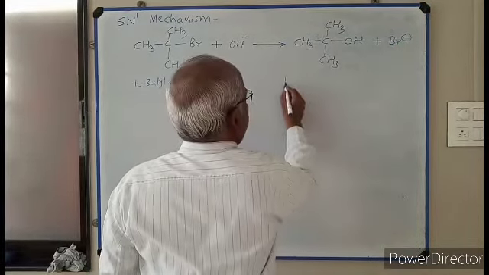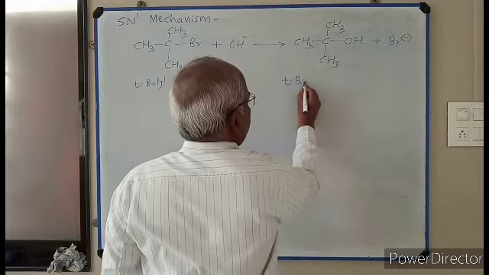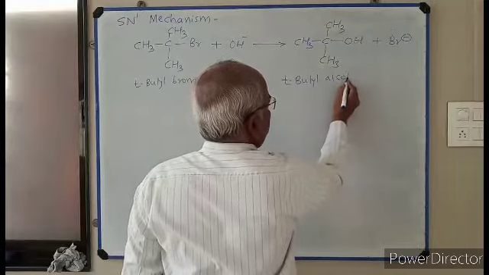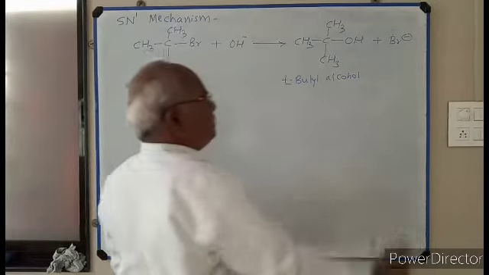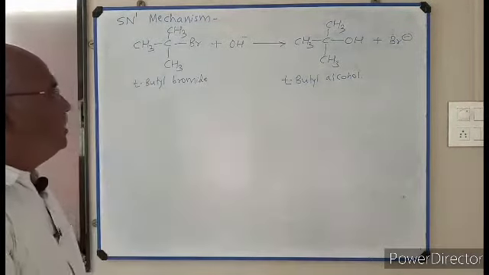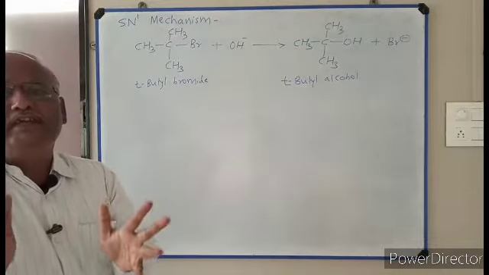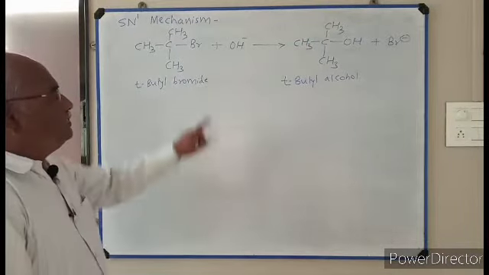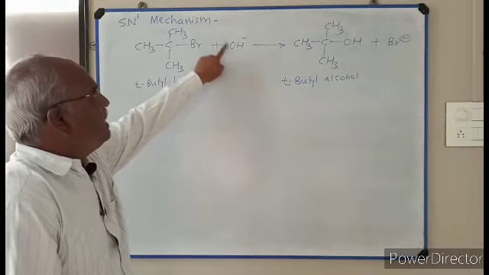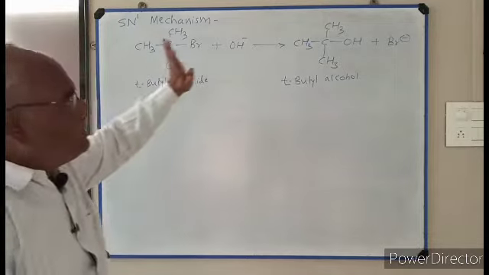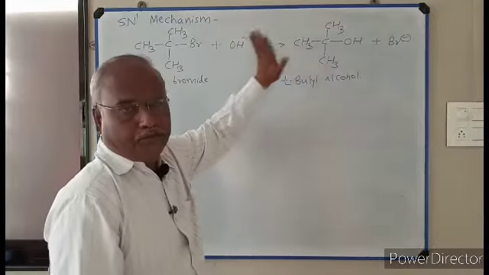This is tertiary butyl alcohol. OH minus is the nucleophilic reagent. This nucleophile attacks this substrate and we get this product.